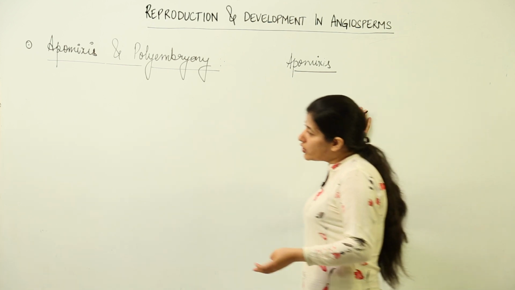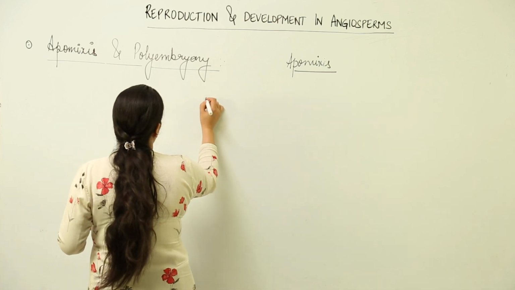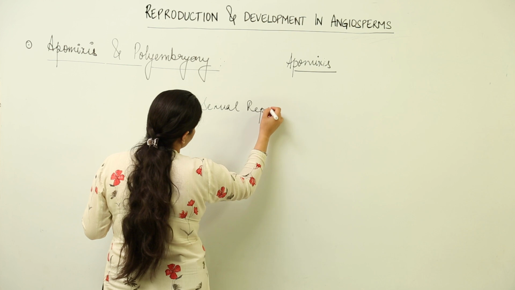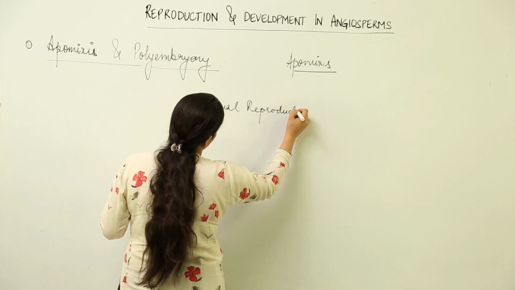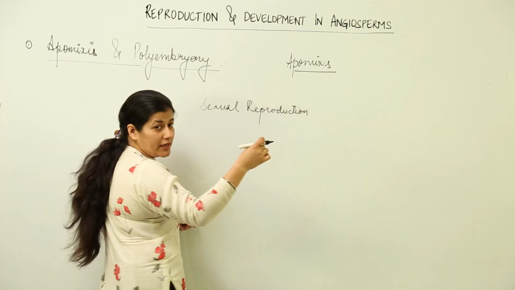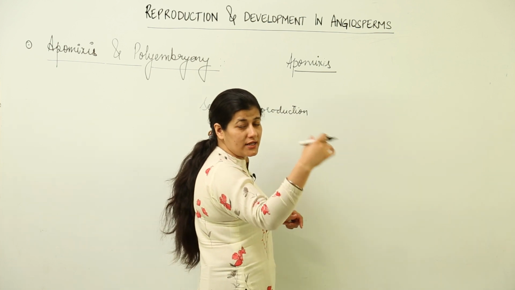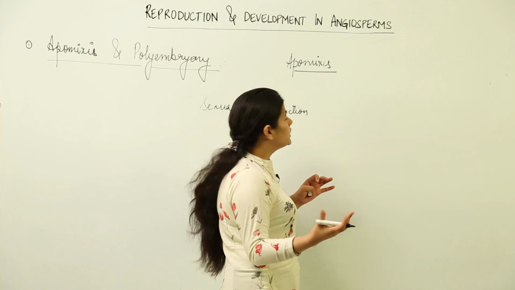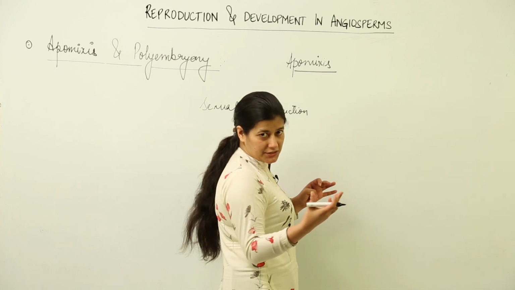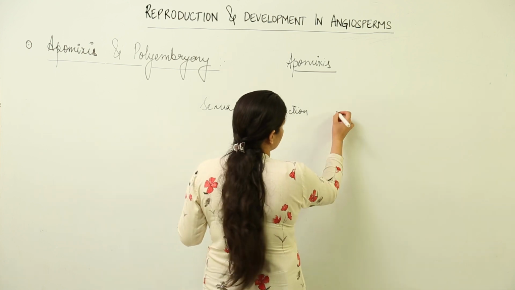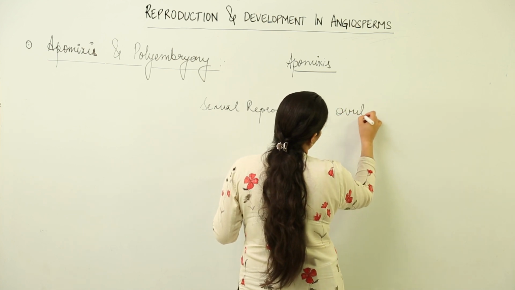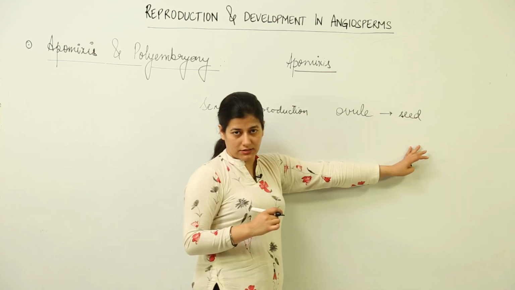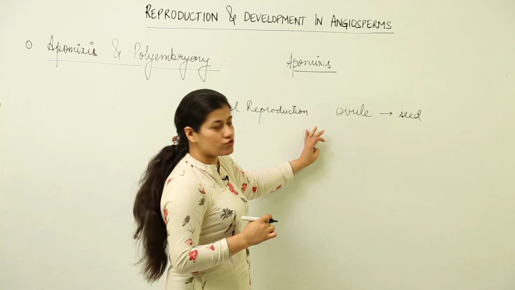Now for knowing what is being mimicked, you need to know what is the consequence of sexual reproduction. Whenever sexual reproduction occurred, we had seen that two gametes combined, they gave rise to a zygote. That zygote transformed into an embryo. That embryo gave rise to the seed later on. Alright. So we see the transformation of ovule to seed after fertilization has taken place. This is what takes place in sexual reproduction.